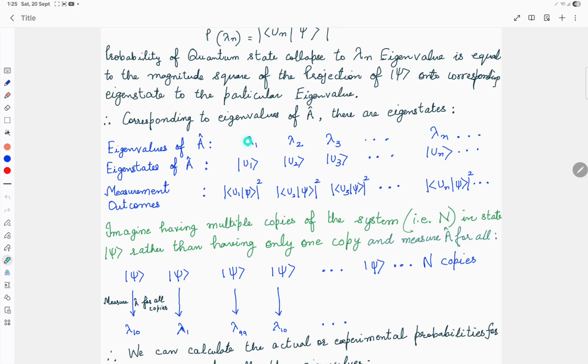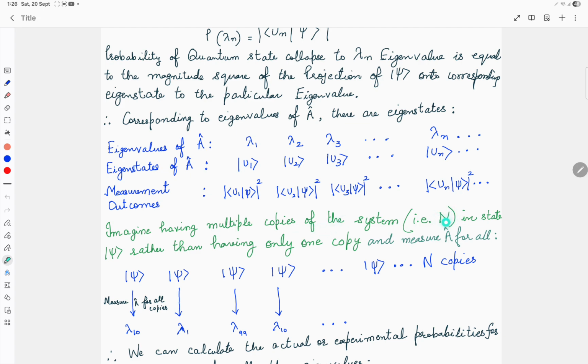For example, if you have the eigenvalue lambda 1, the eigenstate will be |u1>, and the probability of getting lambda 1 is given by the magnitude squared of the projection of psi onto the eigenstate u1, and so on.